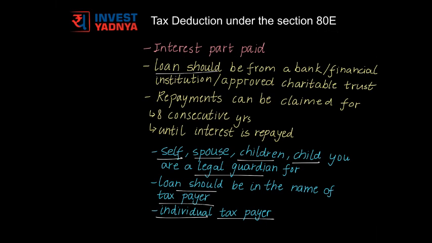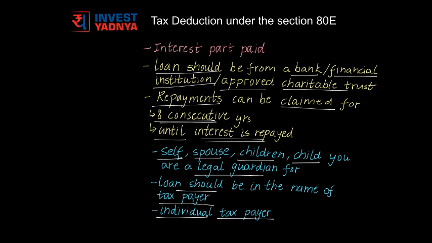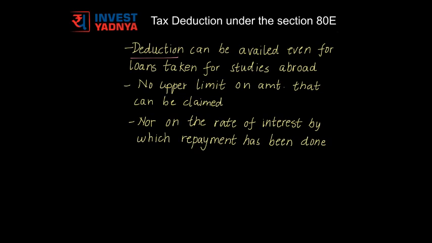The loan should have been taken from a bank or financial institution or from an approved charitable trust. The way in which the interest repayment can be claimed is either in 8 consecutive years starting with the year in which the repayment began or until the entire interest part has been repaid, whichever of these two is earlier. The deduction can be availed even if the loan has been taken for studies abroad.